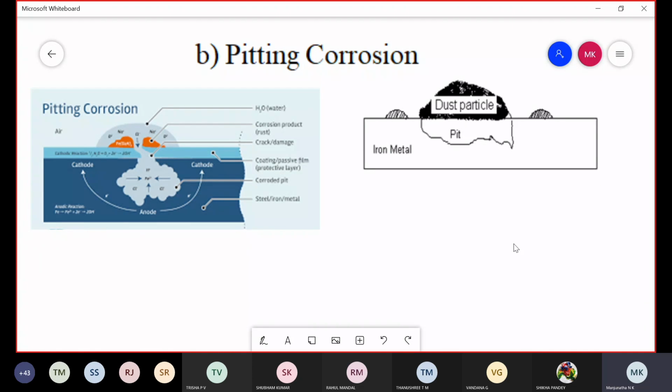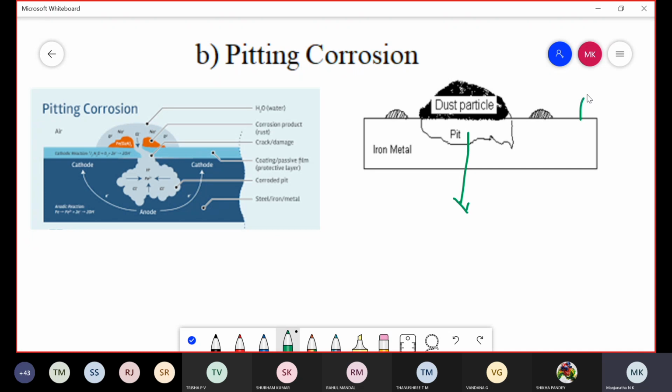See this diagram. This is one iron metal. For example, you consider on the surface of this iron metal, only in this portion dust particles are deposited. If any dust or oil particle is deposited on the metal surface where corrosion is observed, that type of corrosion is called pitting corrosion. In the case of pitting corrosion, the metal surface below the dust particles is exposed to less concentration of oxygen. Therefore, that metal portion acts as an anode, it undergoes corrosion.